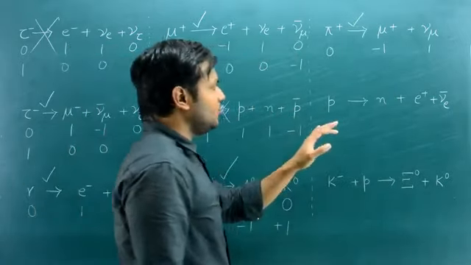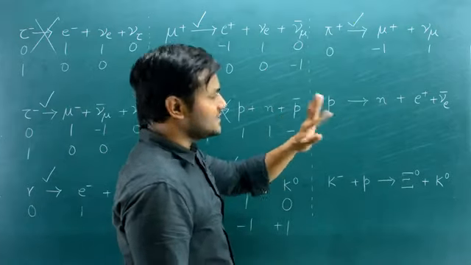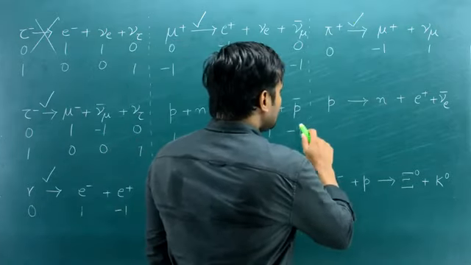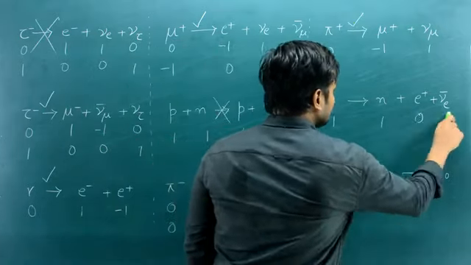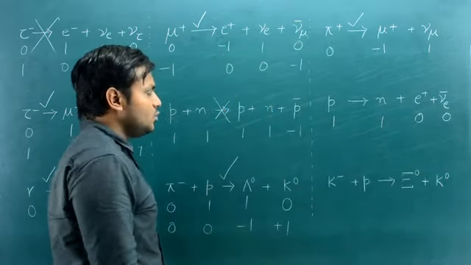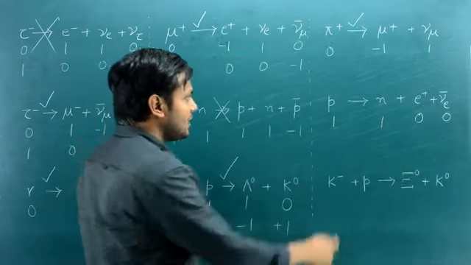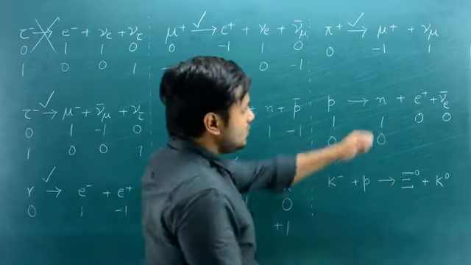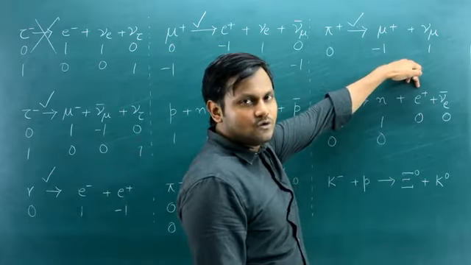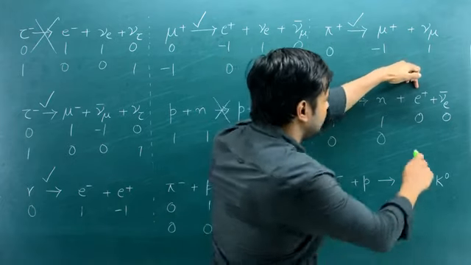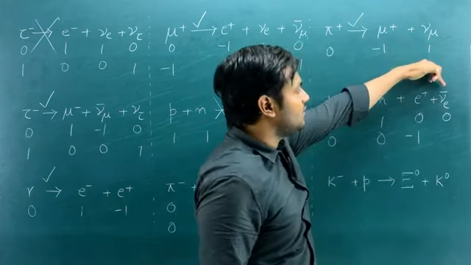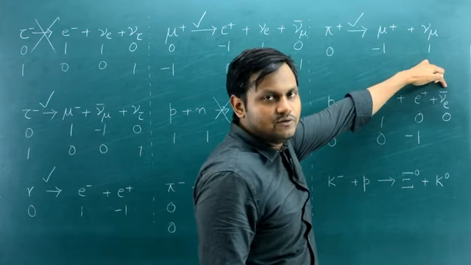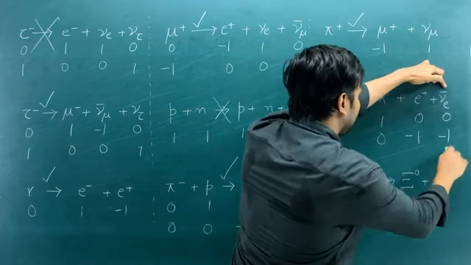Now let's look here. Here we need to check both the lepton number for electrons as well as the baryon number. So the baryon number is 1 and 1, conserved. Okay, but what about the electron lepton number? Electron lepton number for a proton is what? 0. Neutron is what? 0. What is the electron lepton number for a positron? -1, right? What is the electron lepton number for an anti-electron neutrino? -1, right?